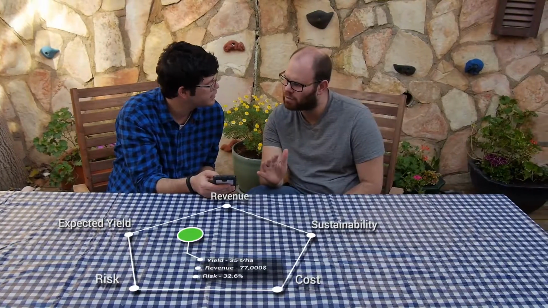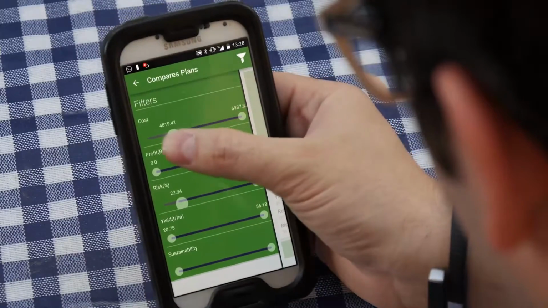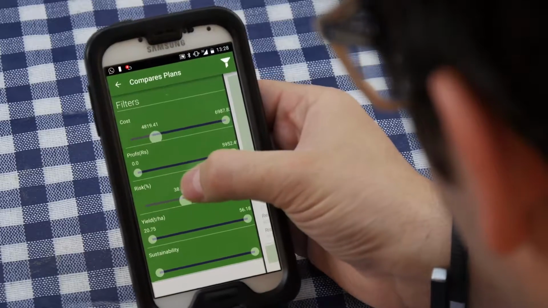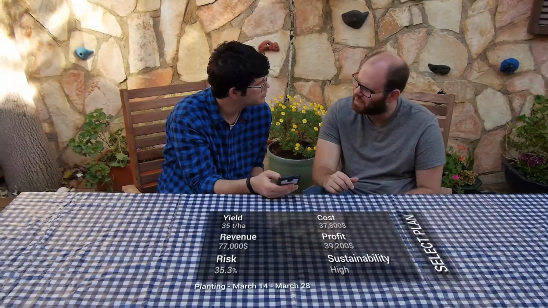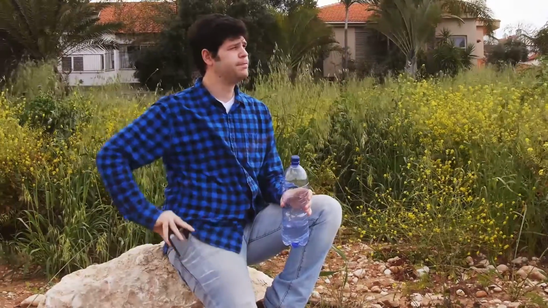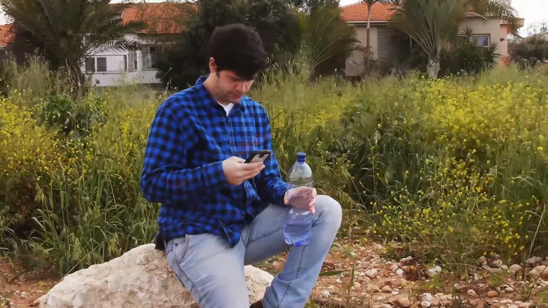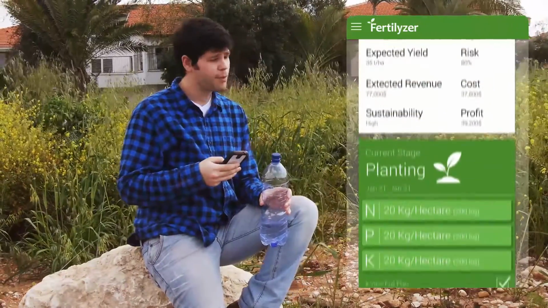Fertilyzer compares fertilization plans along the dimensions that matter the most. What is the expected revenue? How much yield would be produced? What is the risk involved in carrying out this plan? How much does it cost? Now the farmer can choose the plan that best fits his needs.